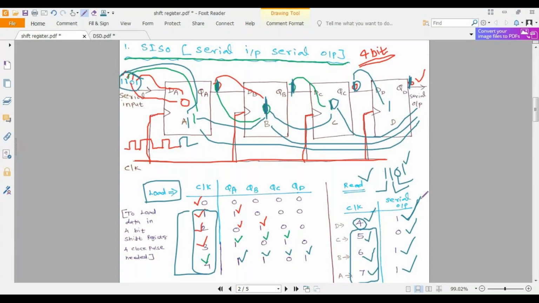We are giving the input data as a serial input, and we are also getting our output as a serial output. For that, if you want to load your 4-bit data, you need to apply 4 clock pulses. If you want to read your data in the serial output, you need to give 3 more clock pulses to read your data in the serial output section. So this is serial input, serial output.